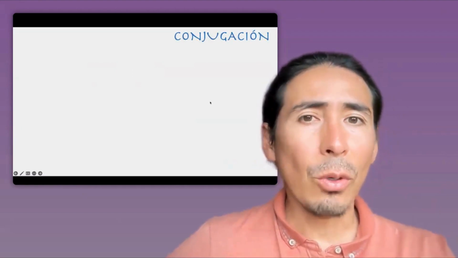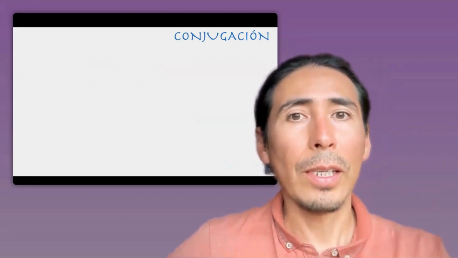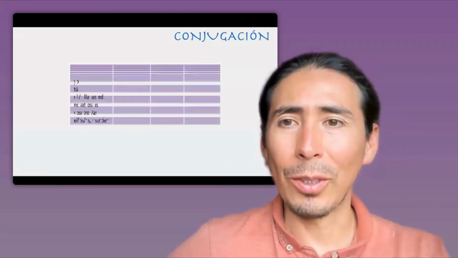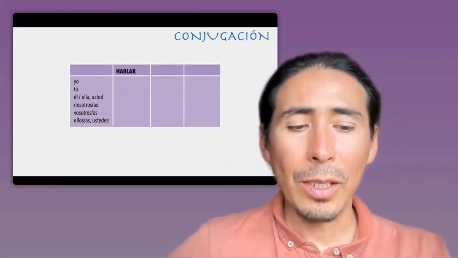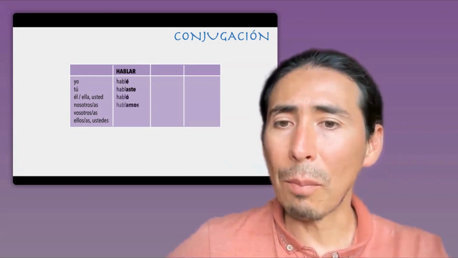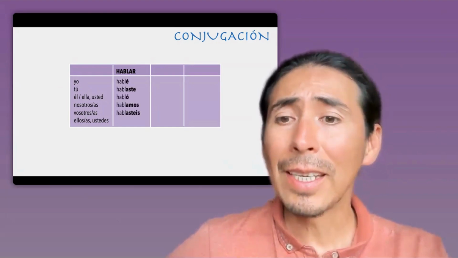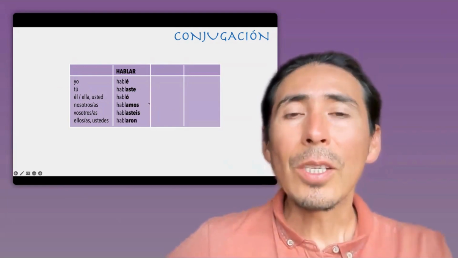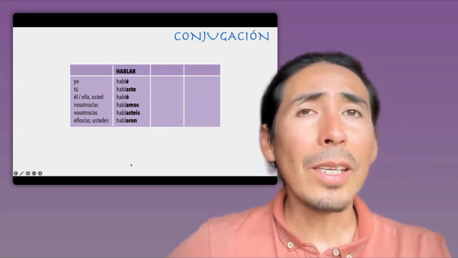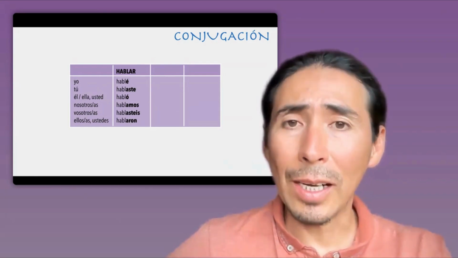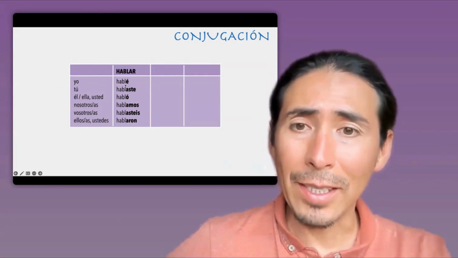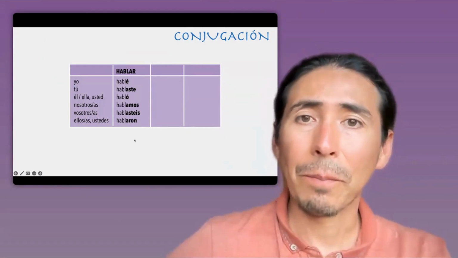Now, let's go to the conjugation. Don't worry, because we are going to go back to the explanation, but let's go to the conjugación. For a regular verb, the conjugation is like this one. Yo hablé, tú hablaste, él habló, hablamos, vosotros hablasteis, y ellos hablaron. This is going to happen for almost all verbs ending with ar. Even the irregular verbs in present tense have the same endings. The stem of the verb will not change, but the endings are going to be the same like this.